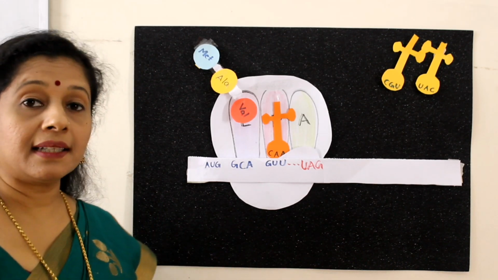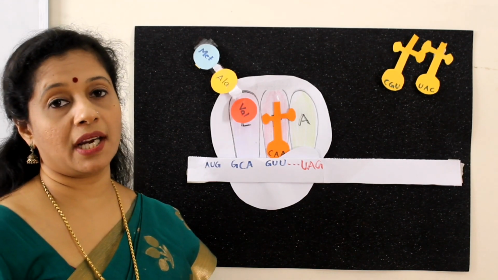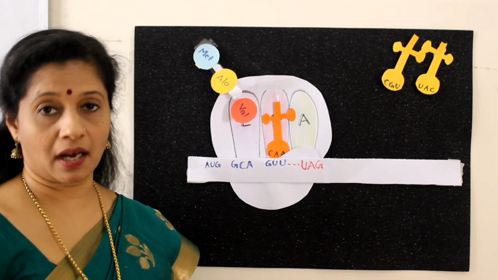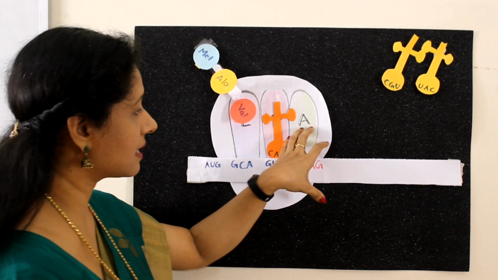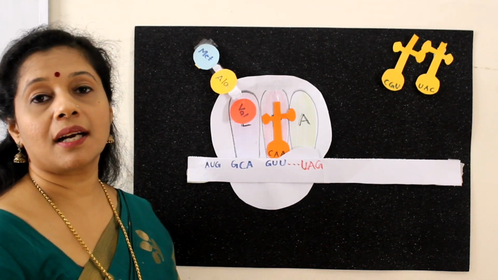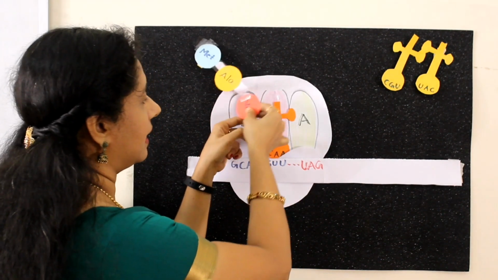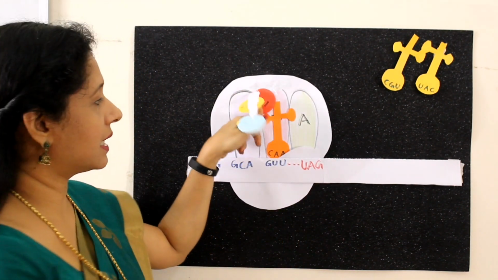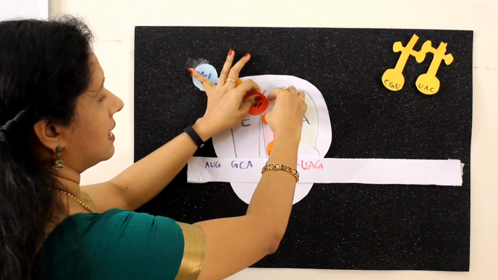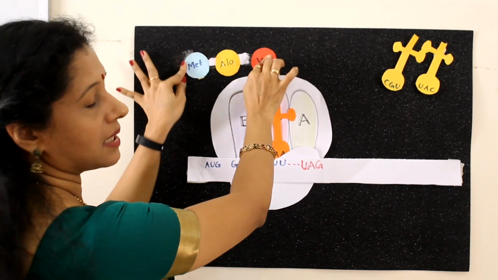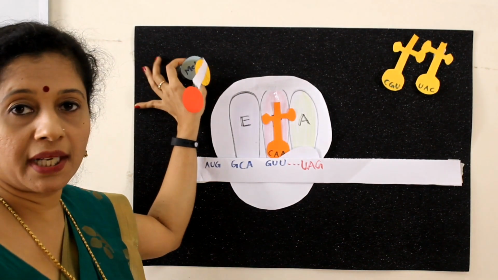So here another protein called a releasing factor. There are different types in prokaryotes, RF1, RF2 and RF3. They come and join here at the A site. Now the releasing factor is coming here. Once the releasing factor comes here, what will it do? It will add a water molecule to this end, which is connected to the P site. So as a result, this will cleave out of this tRNA. Now the polypeptide is completely separated. Okay, so the protein is released.